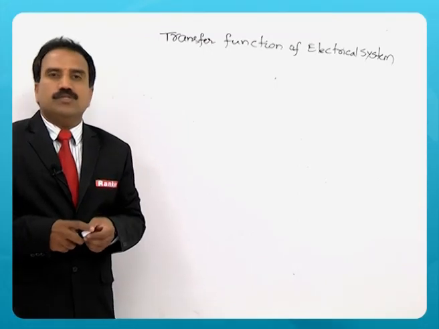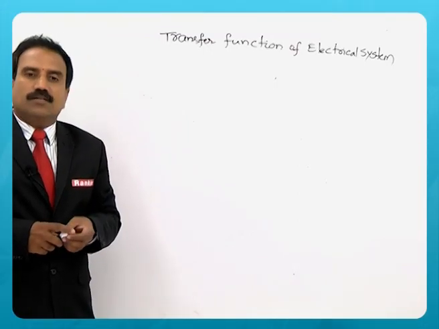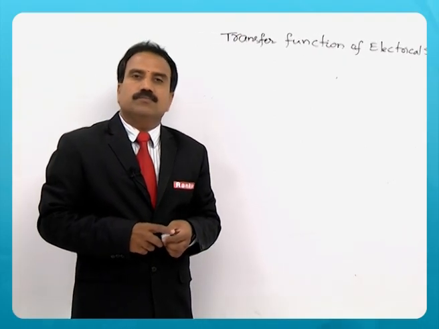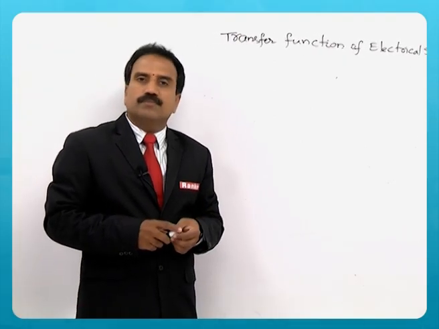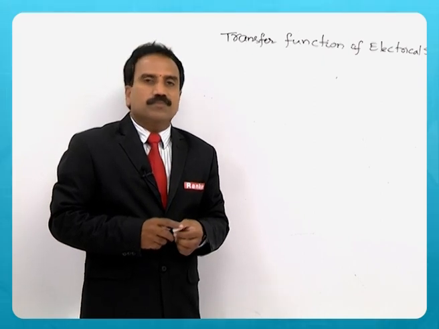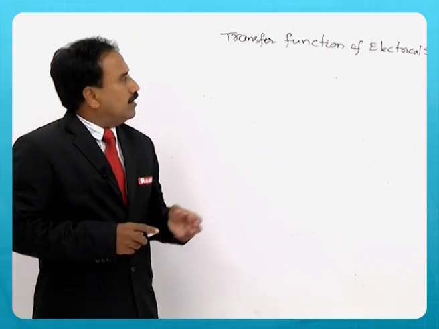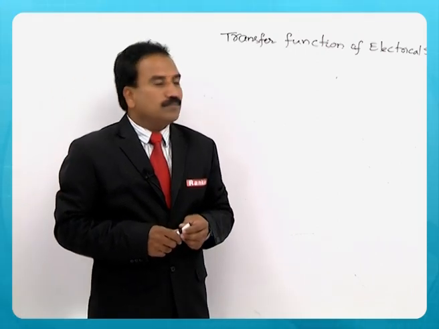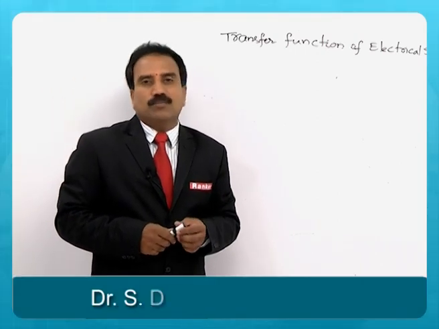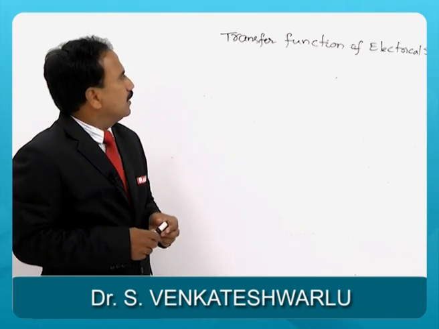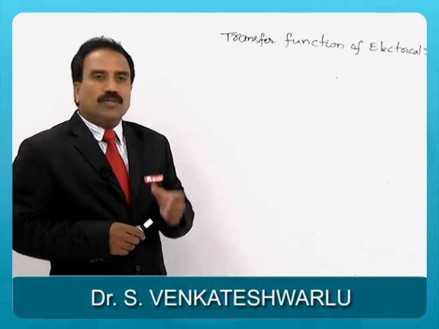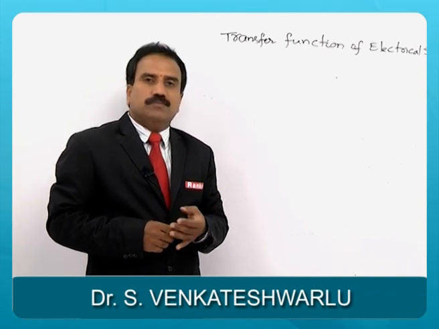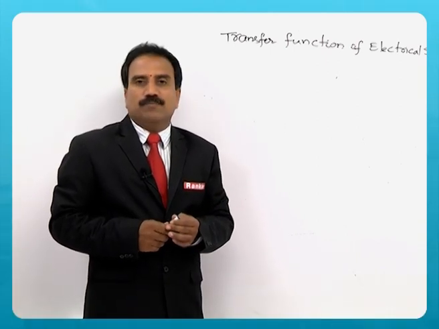So, control systems may be an electrical control system, mechanical control system, thermal control system, pneumatic control system, etc. We give some attention to electrical systems and also mechanical systems. Now, I am talking about systems: electrical system, open loop system, mechanical system, etc.